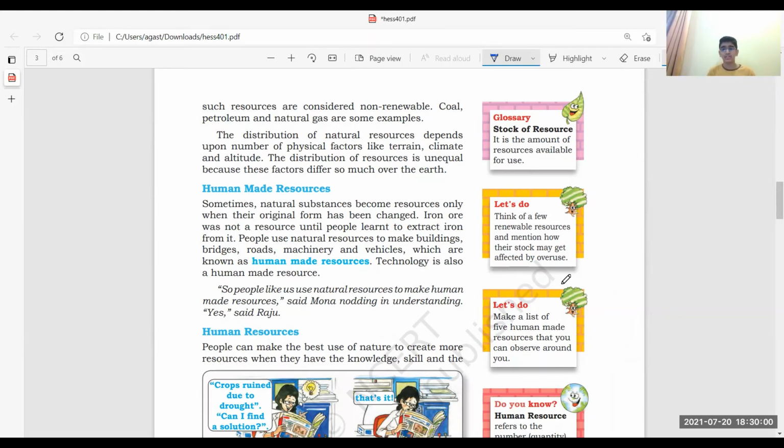You have to make a lot of changes when you extract cement from a natural substance. You also build buildings, bridges, or roads. Resources or substances which are made by humans, and whose original form is changed, are called human made resources. Technology is also a human made resource.